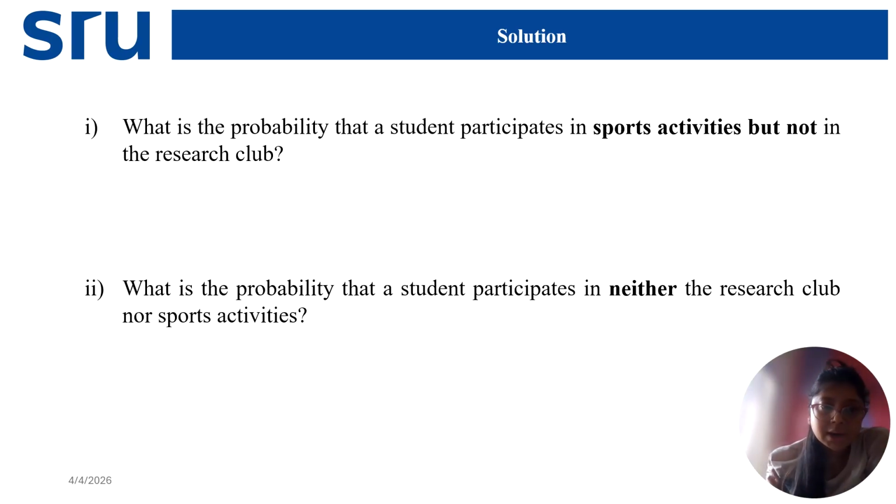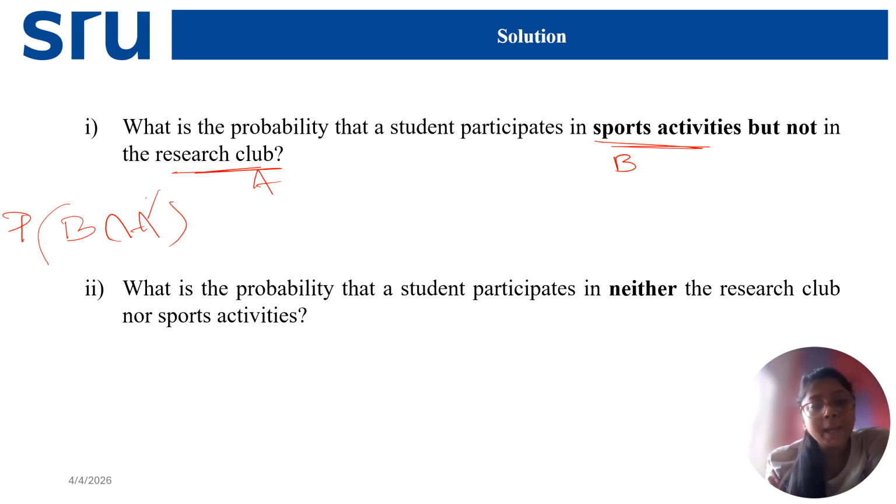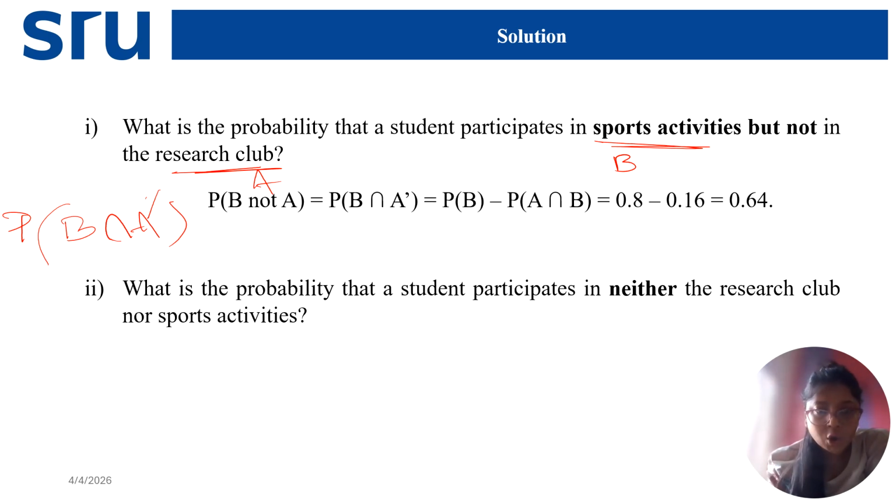Next question is, what is the probability that a student participates in sports activities, meaning B, but not in research club, meaning A? So I have to calculate the probability that a student participates in sports activities but not in research club. That is the probability of B intersection A complement, not in research club. Let's see the answer. B not A.